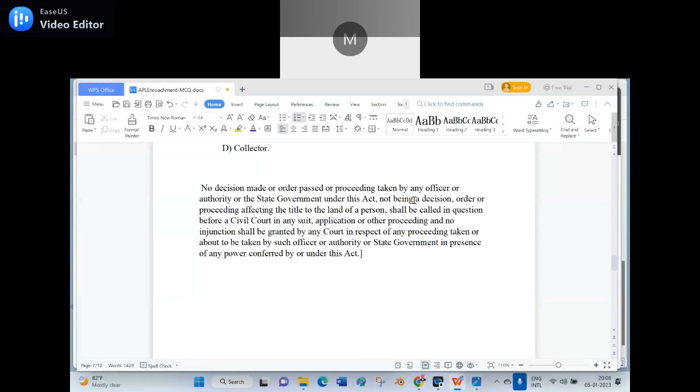No decision made or order passed or proceeding taken by any officer or authority or the state government under this act, not being a decision, order or proceeding affecting the title to the land of any person, shall be called in question before the civil court in any suit, application or other proceedings, and no injunction shall be granted by any court in respect of any proceeding taken or about to be taken by such officer or authority or state government in pursuance of any power conferred by this act. Which section says?